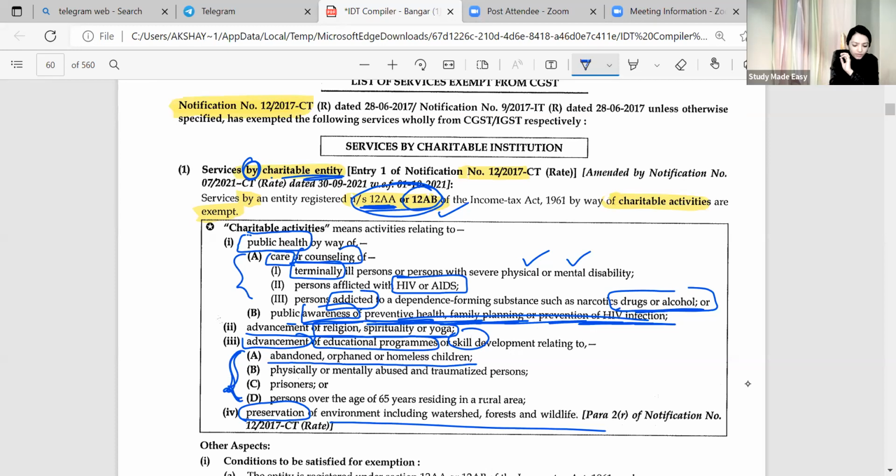Now, person number 1: this person is a prisoner. Why a prisoner? We will create a story there. This is a person who is either an orphan or a homeless child. The orphan and homeless child was mentally as well as physically traumatized. So he went the wrong way and got sent to prison. Now after getting free from prison, he was above 65 years of age. Over the age of 65, he got free from prison and directly went to his rural area.